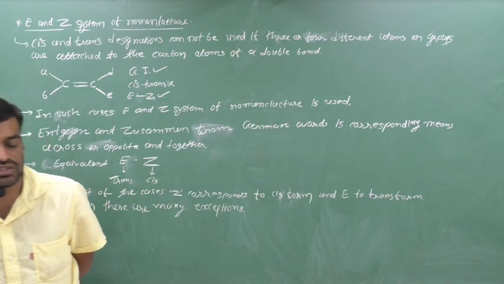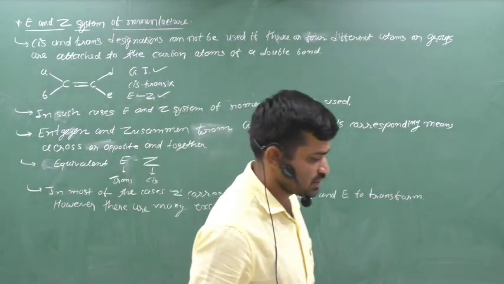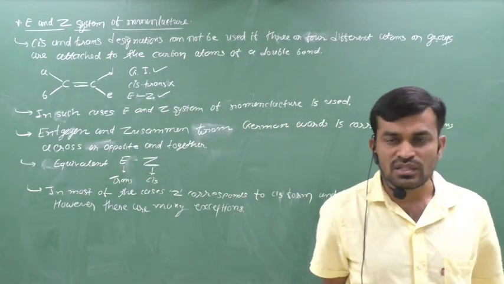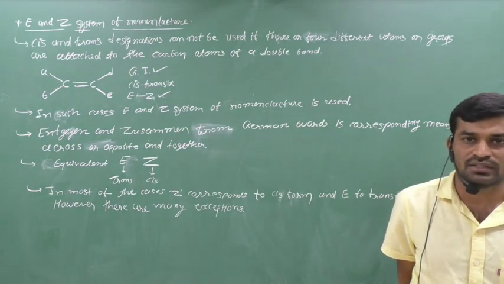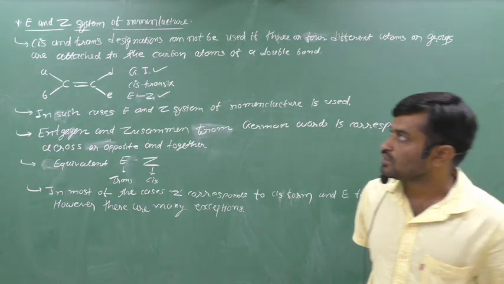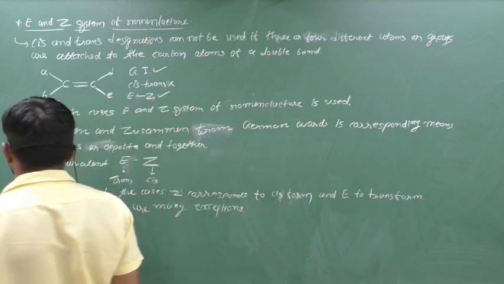Last time we discussed geometrical isomerism in alkenes, what the cis-trans nomenclature is, and the conditions for cis-trans isomerism. Now in this lecture we will start with the EZ system of nomenclature.